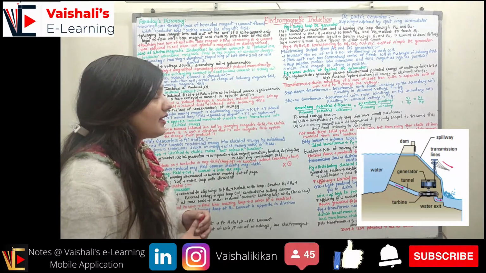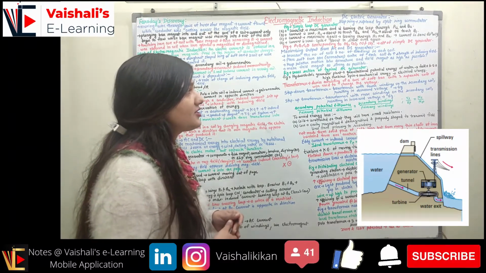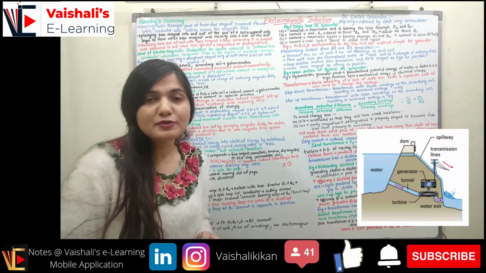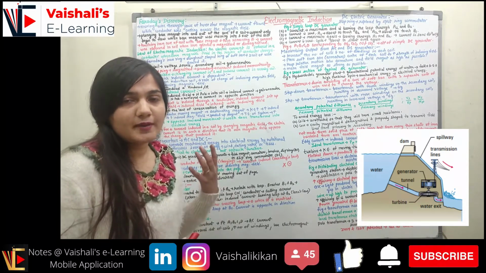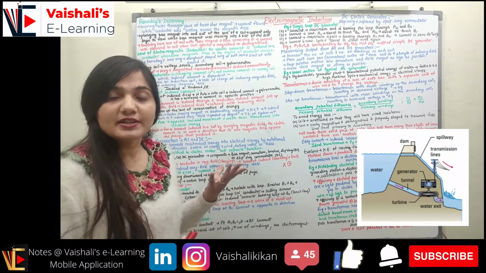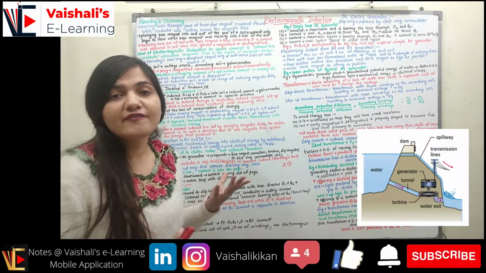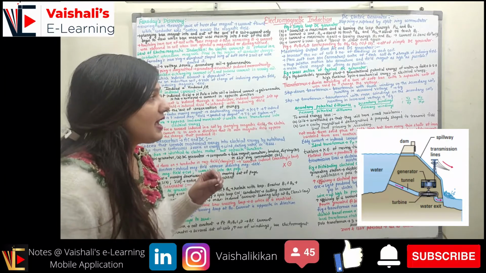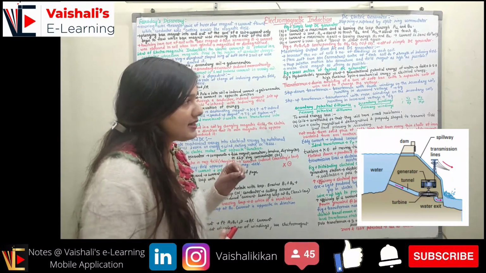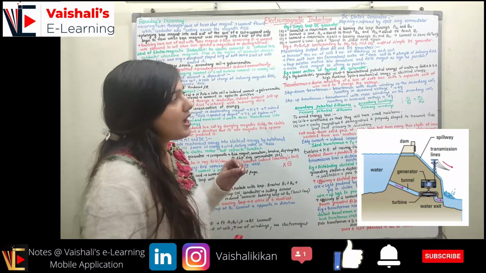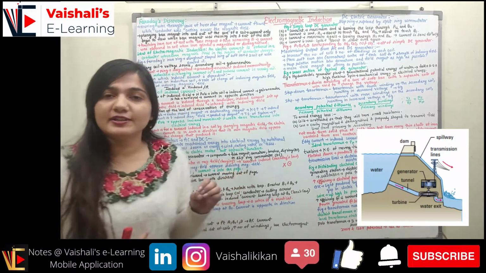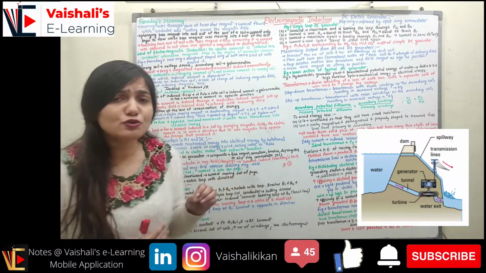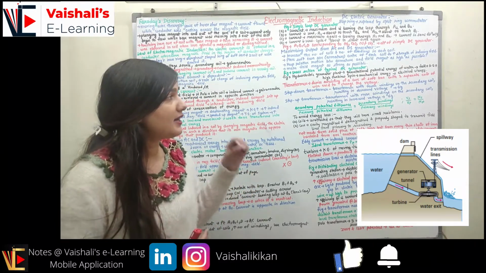Now in the next figure you can see the hydroelectric generator plant. Here in the hydroelectric generator plant we are using dams to convert the stored gravitational potential energy in the water into the form of electrical energy, right? Because the dams are constructed in such a manner, we have gravitational potential energy inside the water, and when this water falls from a height, this gravitational potential energy is converted into kinetic energy, and this kinetic energy is used to spin the turbines.